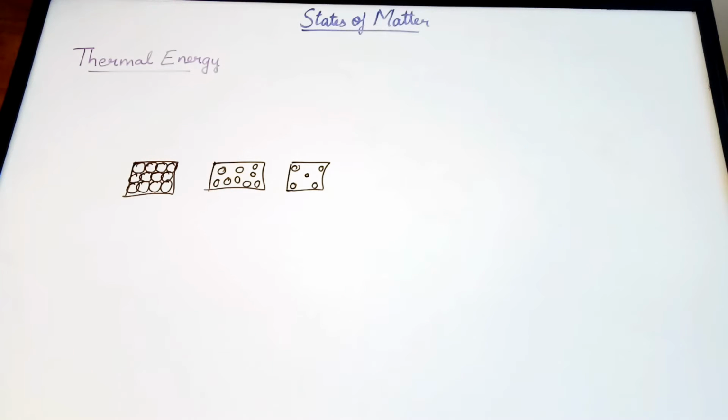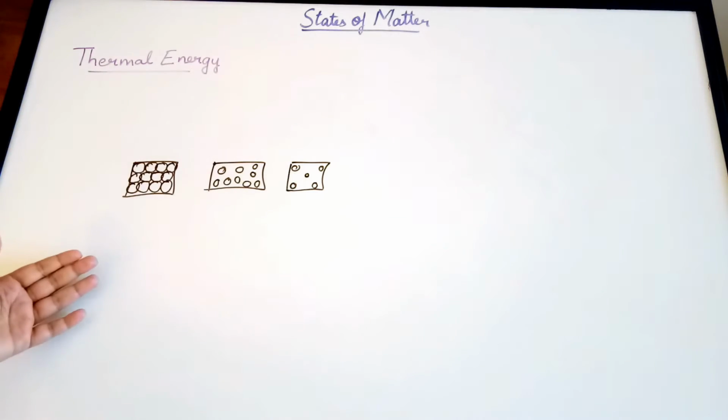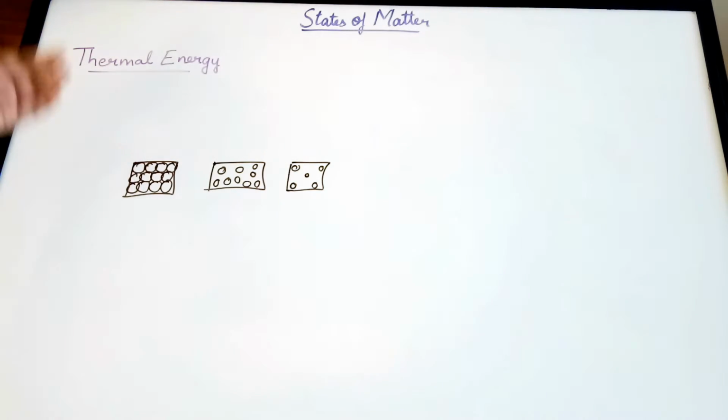So thermal energy is the energy of molecules due to the motion or movement of its atoms or molecules. The energy which is created due to the movement of molecules or atoms is called thermal energy.